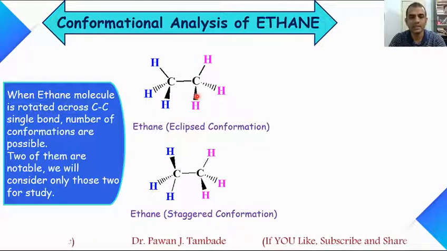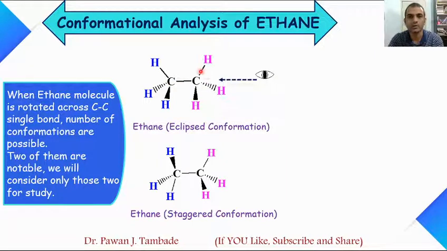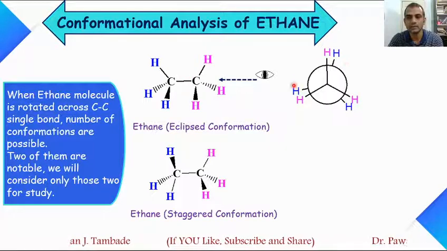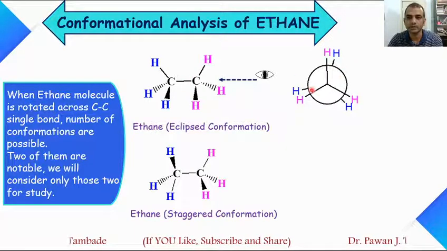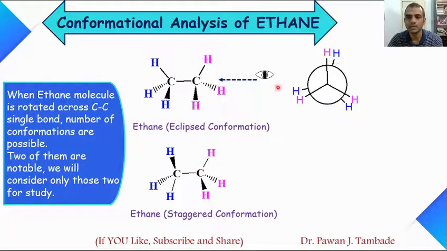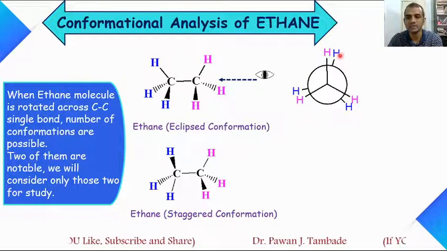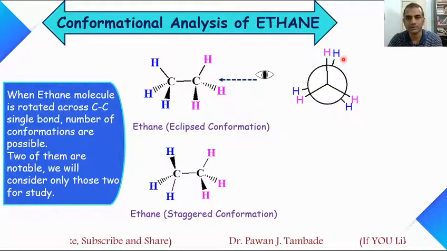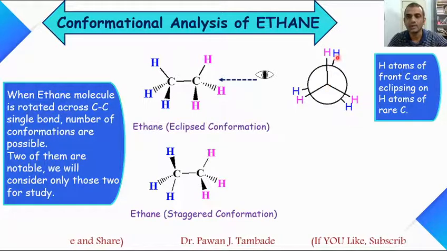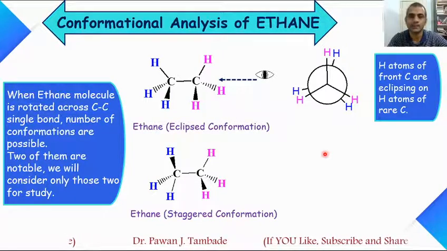If you look at this eclipsed conformation via this carbon-carbon single bond, then this structure will look like this in Newman form, where this carbon is the front carbon which is attached to 3 pink hydrogen atoms, and this carbon is the back carbon which is shown by the circle to which 3 blue hydrogen atoms are attached. Here hydrogen atoms on the front carbon atom are eclipsing the hydrogen atoms on the back carbon atom or rear carbon atom.